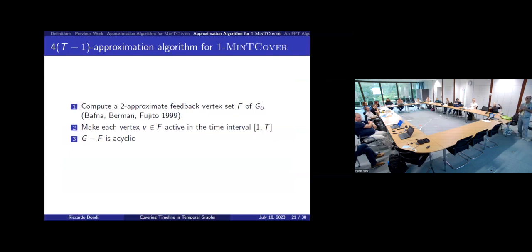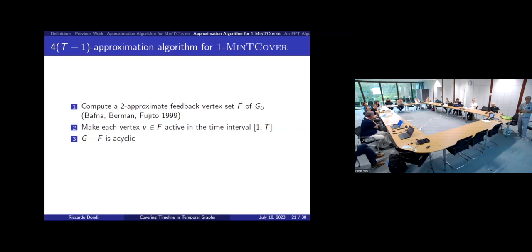And the algorithm then works like this. Basically, we compute an approximation of the minimum feedback vertex set problem. So we compute a feedback vertex set F using, for example, the approximation algorithm of Bafna et al. If a vertex is in the feedback vertex set, then we make it active in the whole time domain, so between 1 and t, and we remove these vertices. From the definition of F, we get that G minus F is acyclic, and on an acyclic graph we can solve it in polynomial time.